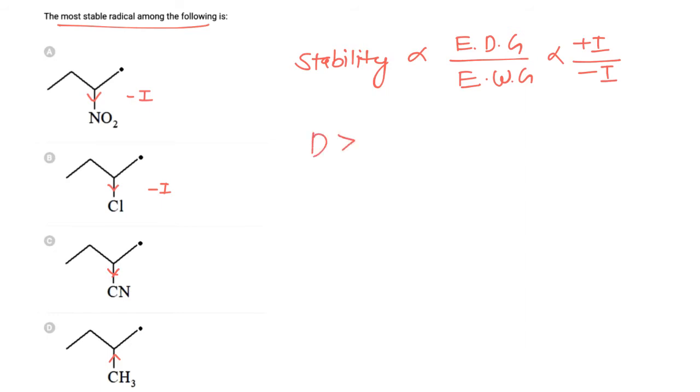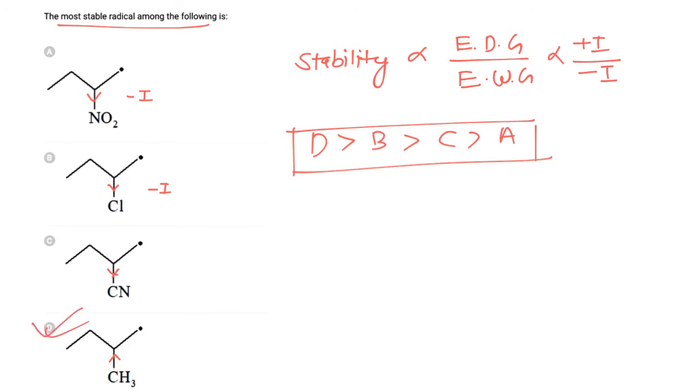Now NO2, Cl and CN will destabilize the carbocation, while CH3 will stabilize it. So D would be the most stable, then B, then C, and A will be least stable because A is most electron withdrawing. Out of A, B, C, B is most stable because Cl is less withdrawing. So the most stable radical among the given is D.